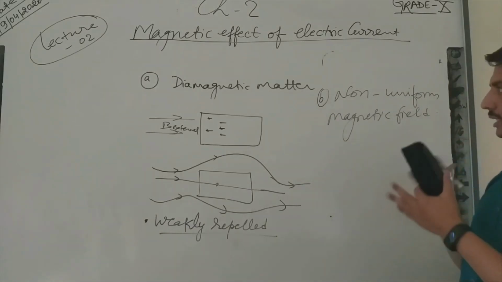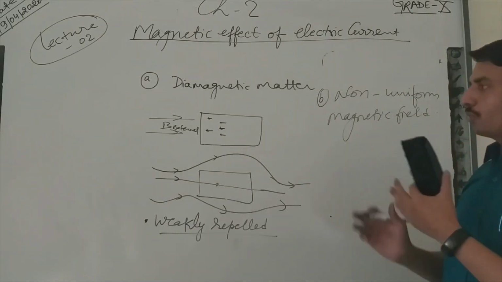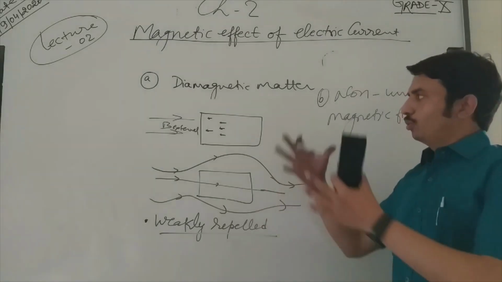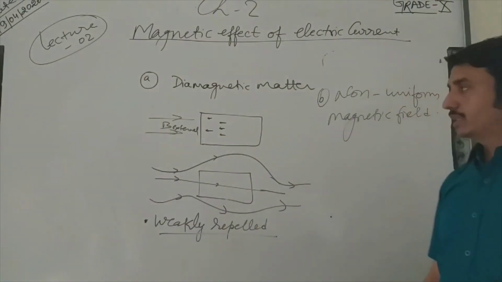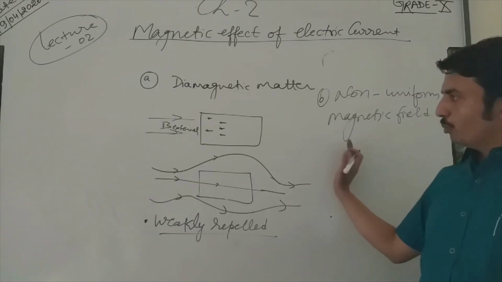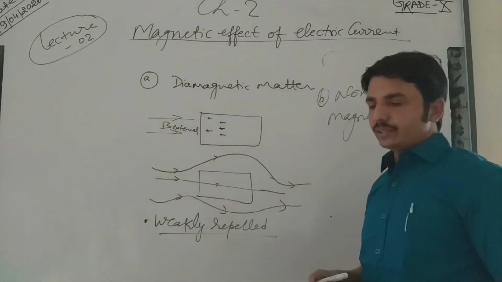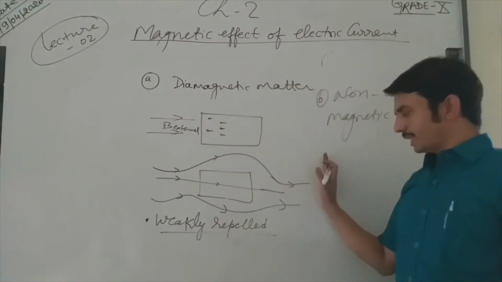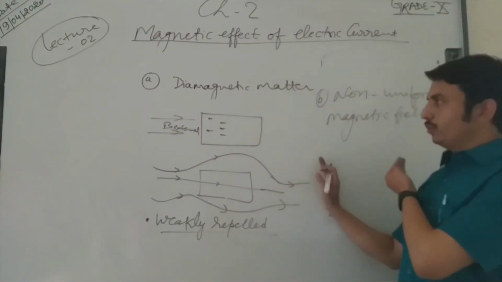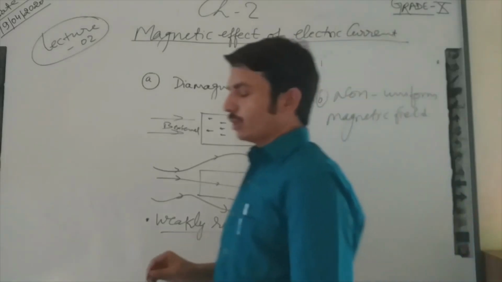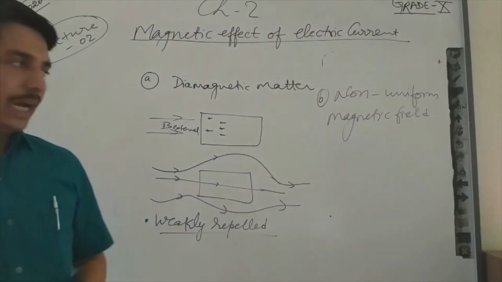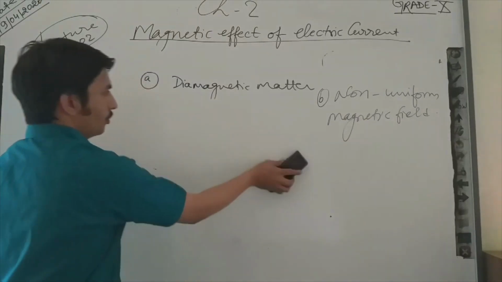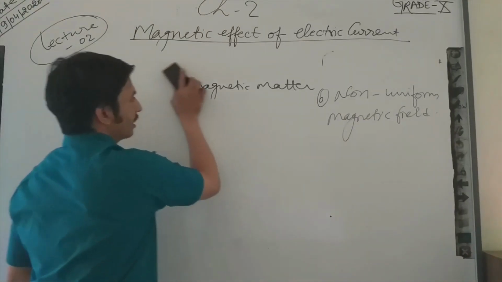Then these dipoles move from higher magnetic field to lower magnetic field. Means they start moving from higher to lower like that. Higher magnetic field is here, and they will move from higher to lower. So this will be the movement of the dipole of the diamagnetic material if we apply a non-uniform magnetic field.